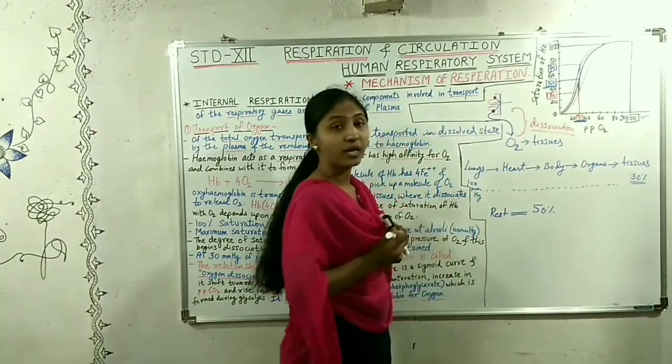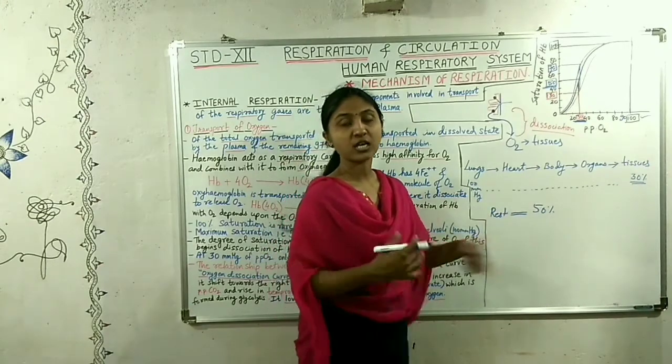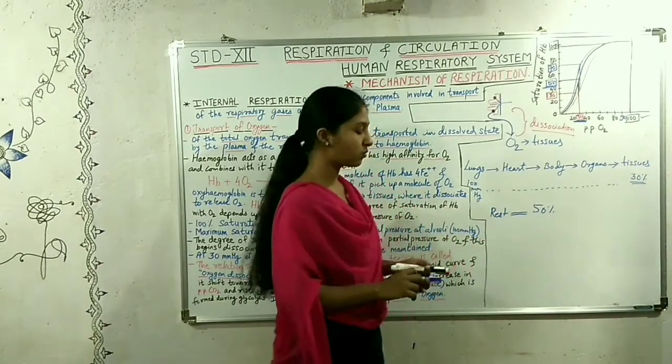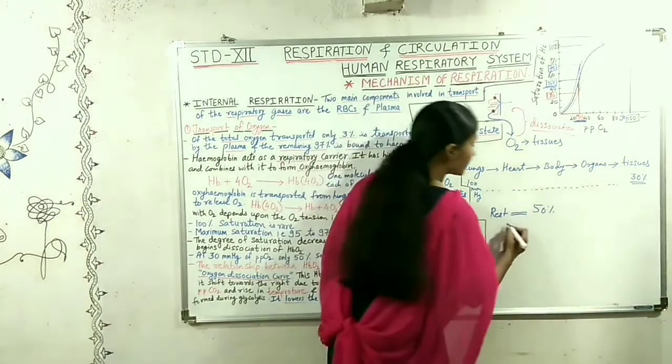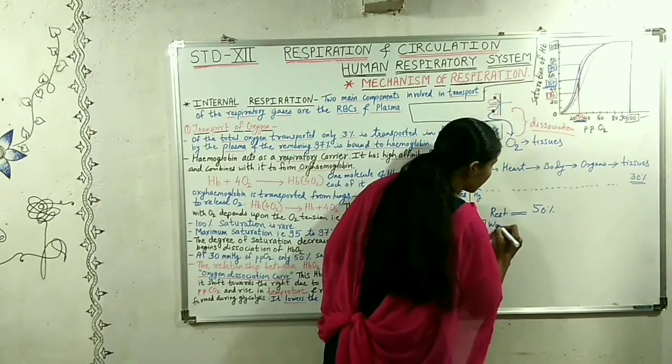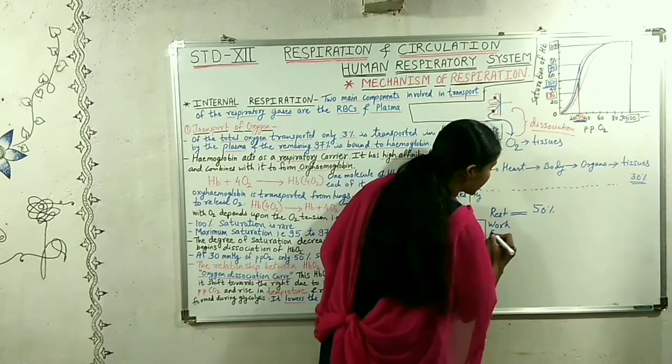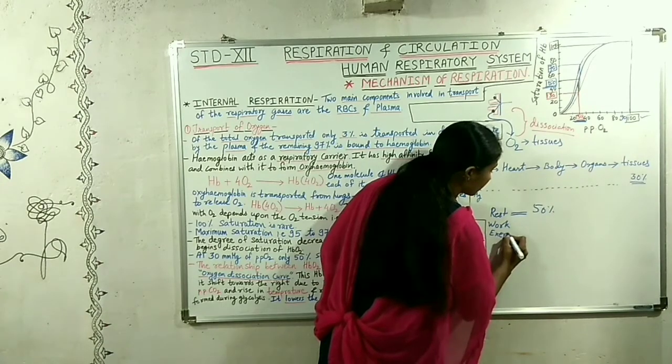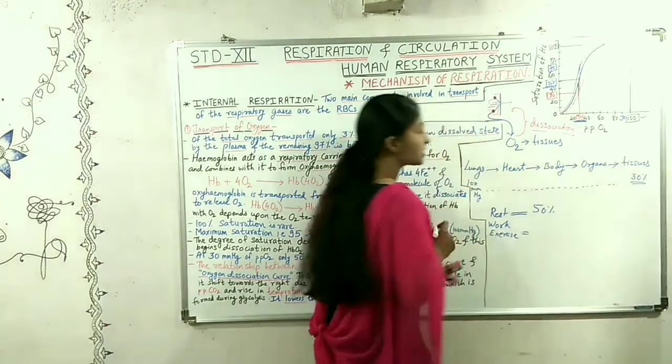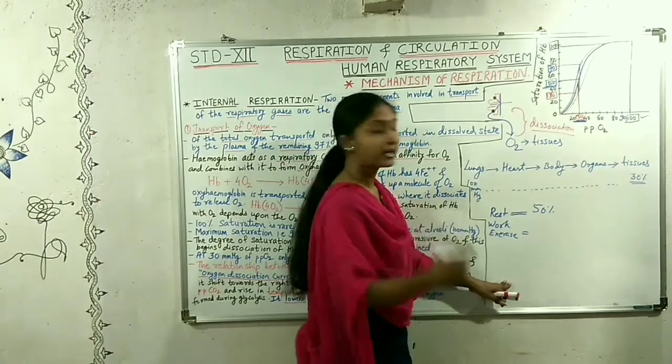But when the body starts working, or the tissues start working, with work or exercise, the saturation of hemoglobin decreases.